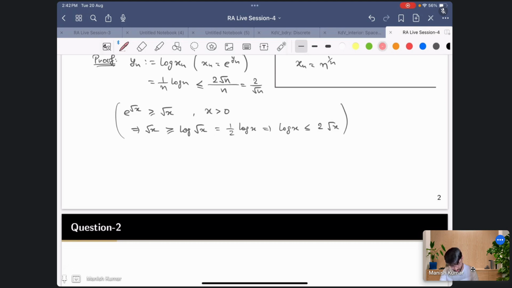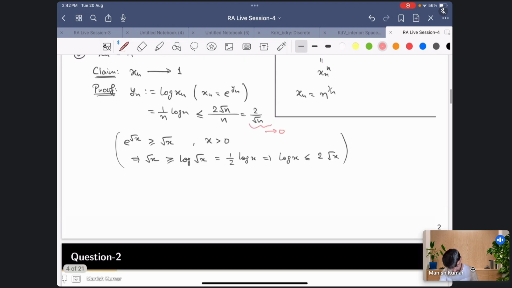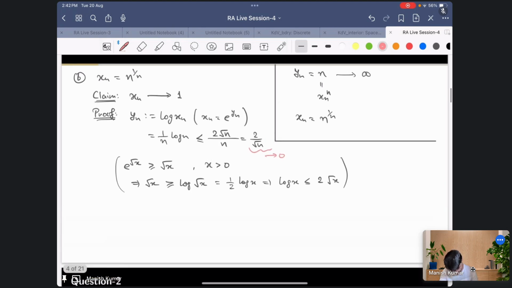Now you know that this thing converges to 0. Also, n raised to the power 1 by n is always going to be greater than 1, so this log is always defined; that you have to make sure.